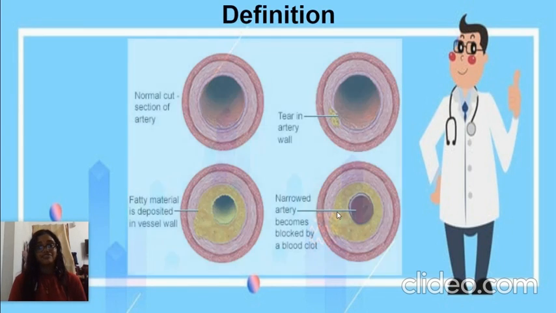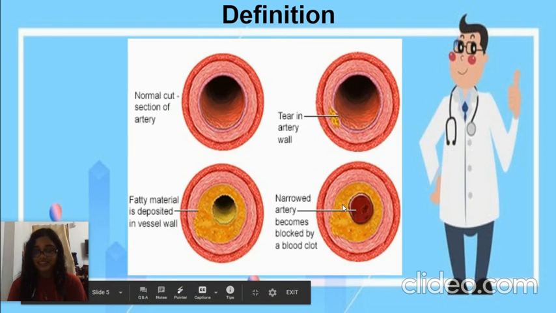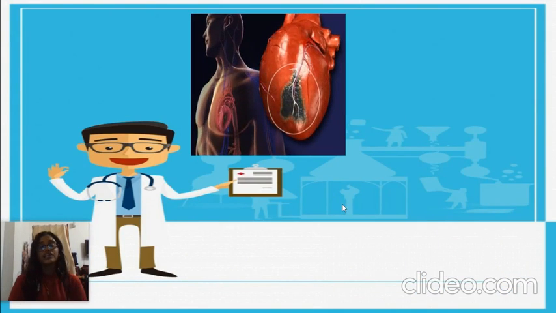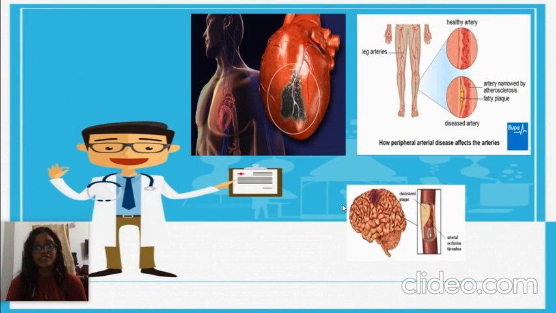Now we'll see the definition in more depth. Atherosclerosis is defined as the thickening and hardening of muscular arteries, mainly involving the tunica intima seen here, and it is characterized by the presence of a fibrofatty plaque, which is seen in this diagram. It can cause many clinical symptoms by causing ischemia. For example, atherosclerosis can cause angina, which was the tightness in the chest, the complaint that the lady gave in the case we discussed earlier. Peripheral vascular diseases and cerebral infarcts are also common.